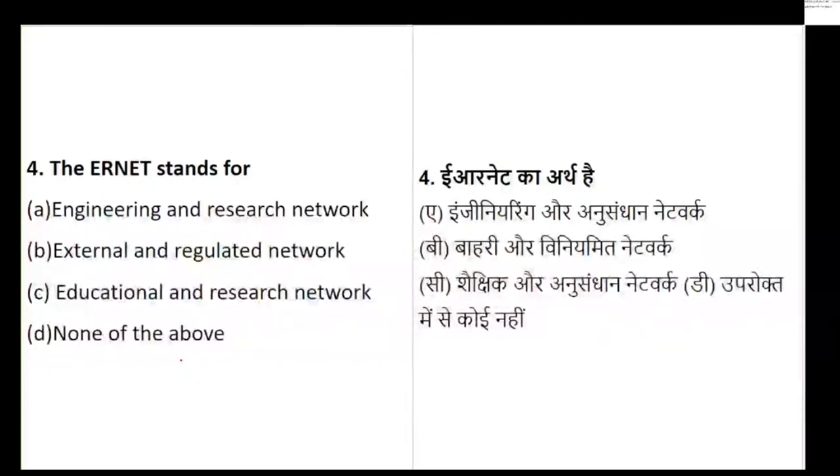You have just written a sentence. If you want to say something, please put it in the chat box. ERNET stands for what? Is it Engineering and Research Network? Is it External and Regulated Network? Is it Educational and Research Network, or none of the above?